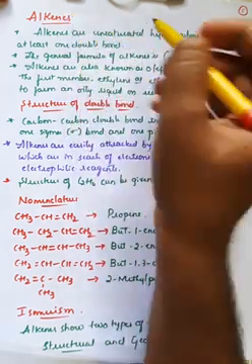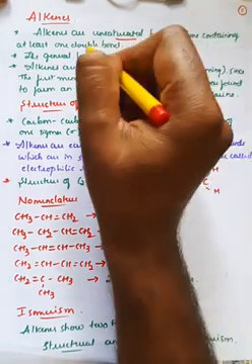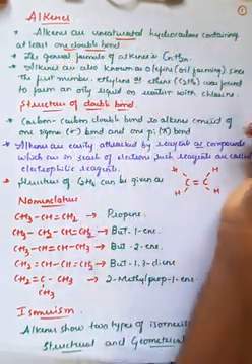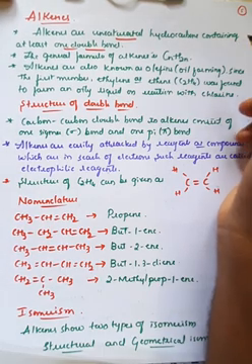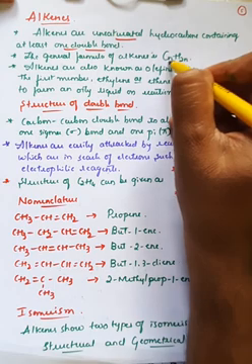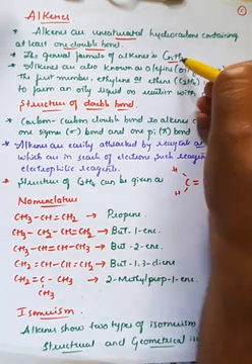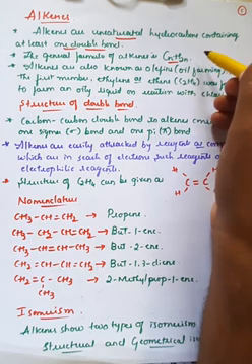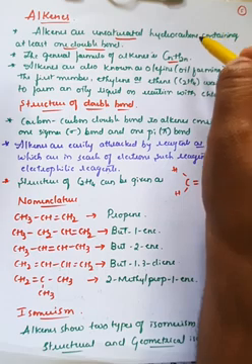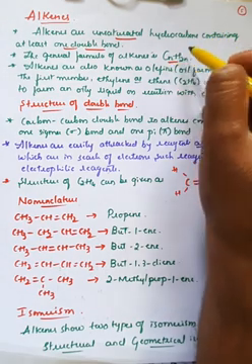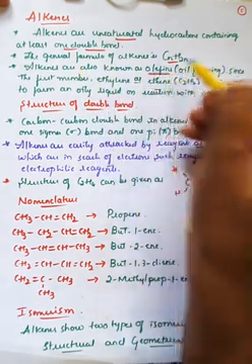So alkenes are also called unsaturated hydrocarbons, which contain at least one double bond. If there is the presence of one double bond, then it is surely called an alkene. The general formula for alkenes is CnH2n. But in case of alkanes, we have seen the general formula was CnH2n+2. Remember that one. In case of alkanes, it was CnH2n+2. But alkenes have the general formula of CnH2n. Right? And the third important point is alkenes are also known as olefins.